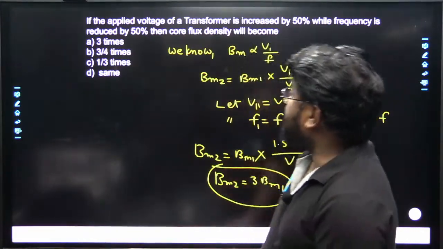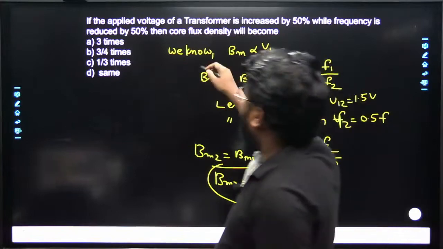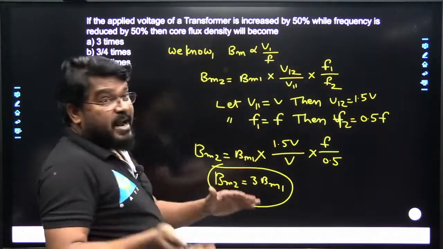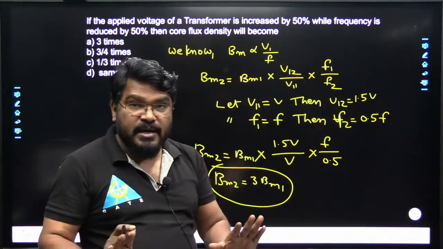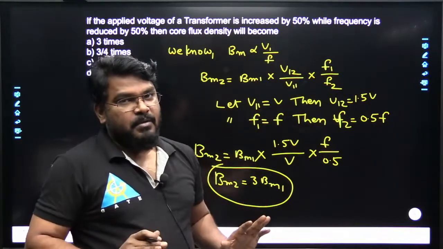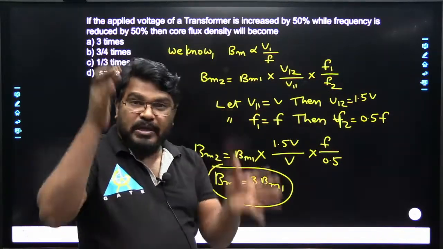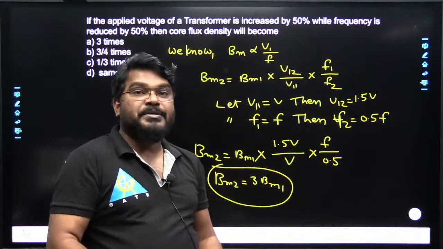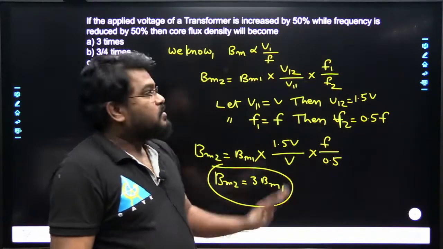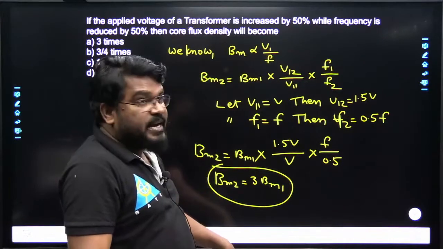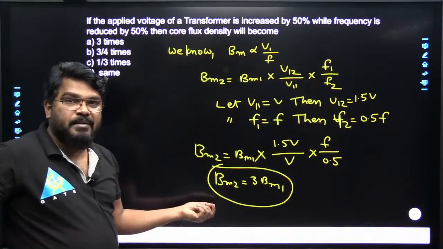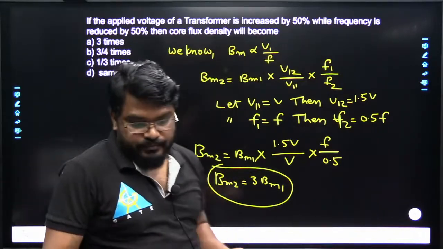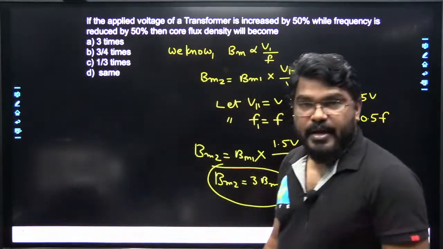Why are you getting option D? Suppose numerator and denominator both are increased by 50%, B maximum remains same. If both are decreased in the same proportion, B maximum remains same. But here one is increasing and the other is decreasing. Definitely B maximum 2 is equal to 3 times of B maximum 1. Yes, that's correct.